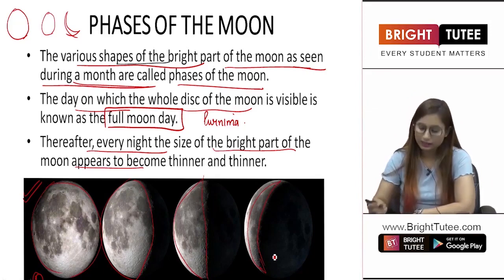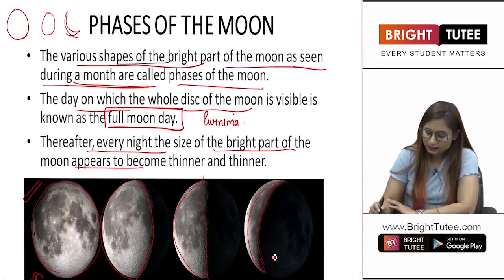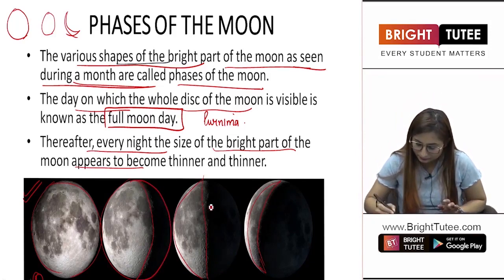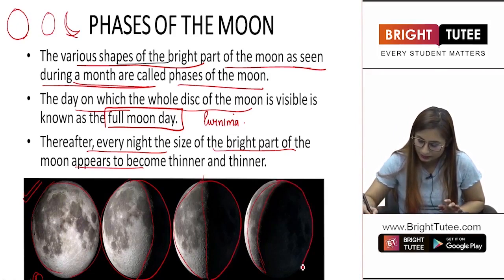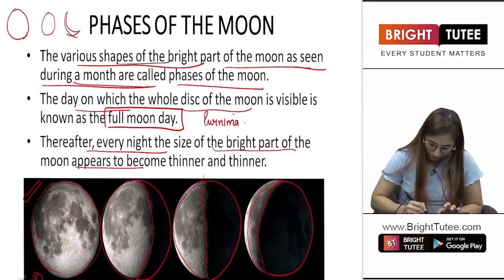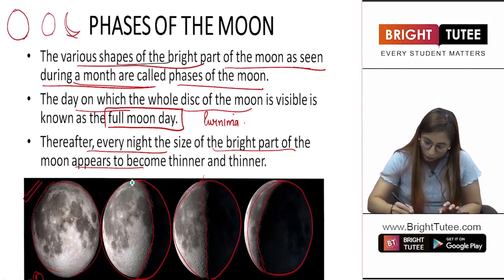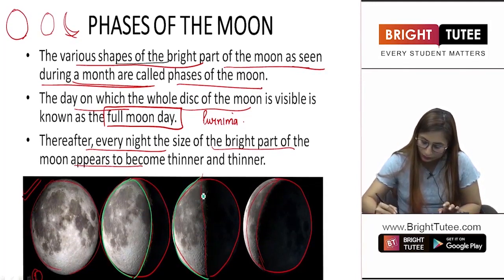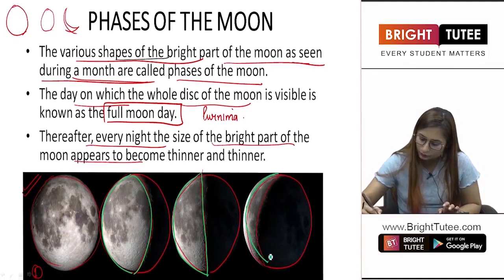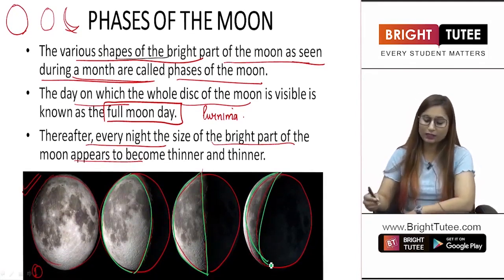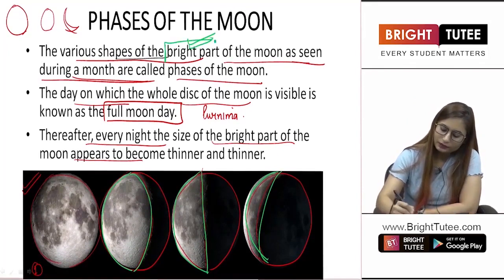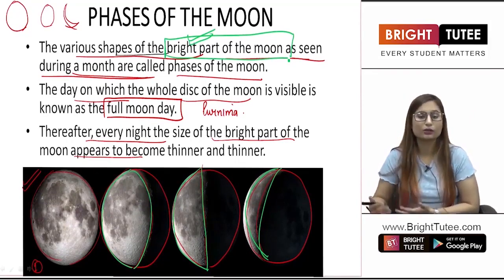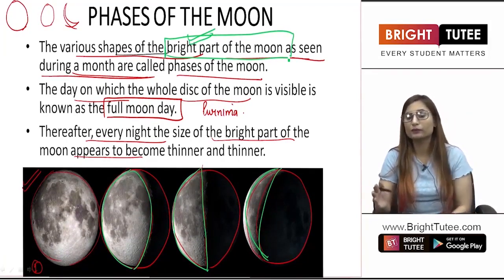So now you can relate what we are talking about basically. Now, what do you see in these pictures? That the moon is still the complete circle, right? This is the actual moon, but you are only able to look at, let me mark this with another color, this part of the moon in this picture, this part of the moon in this picture, and this part of the moon in this picture. This means that you are able to look at only the bright part of the moon. Now, how this happens is something we are going to discuss later, but you have to understand that you are only able to look at the bright part.